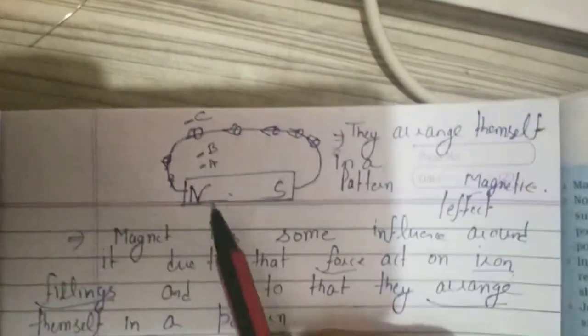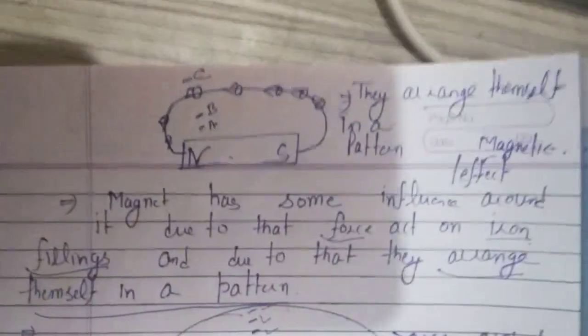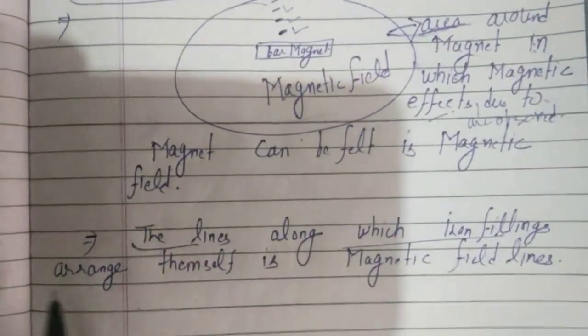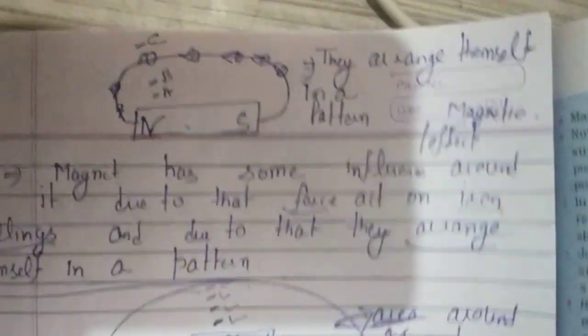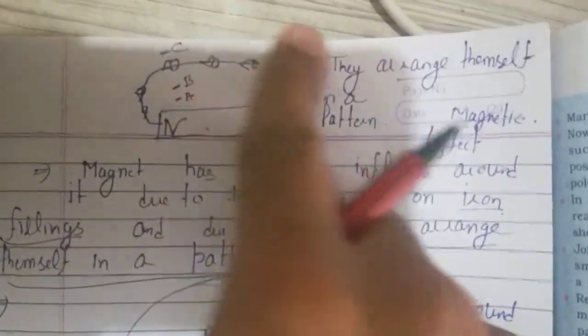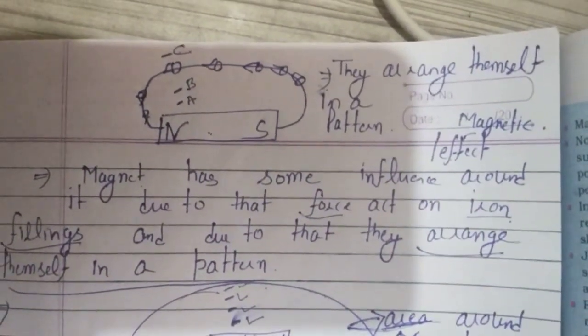And these iron filings are arranging themselves in a pattern, means they are arranging themselves in lines. The lines in which the iron filings arrange themselves are known as the magnetic field lines. So this pattern will give information about the magnetic field lines. That means a magnet has magnetic field lines around it.